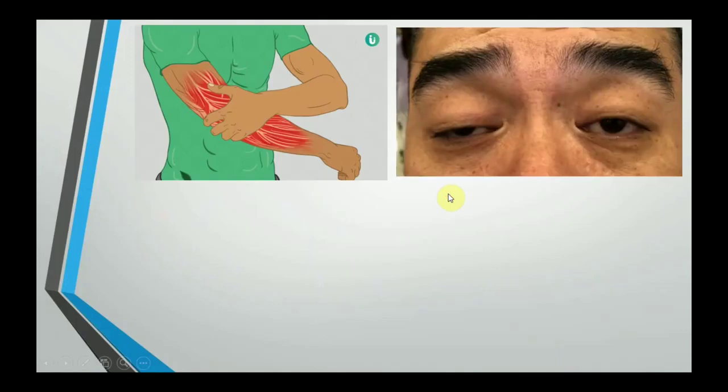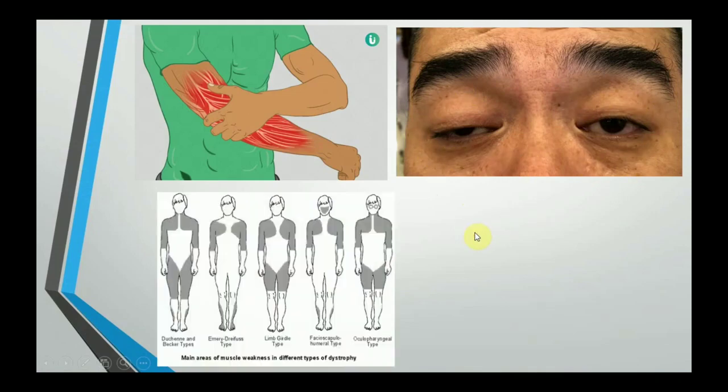Hello students. In the medical profession, while taking the history of the patient, many a times patients give complaints of muscle weakness. And also as a doctor, you see the signs of paralysis of the muscle, like in this case of ocular myasthenia gravis, you can see that there is a paralysis of the muscles of the eye.